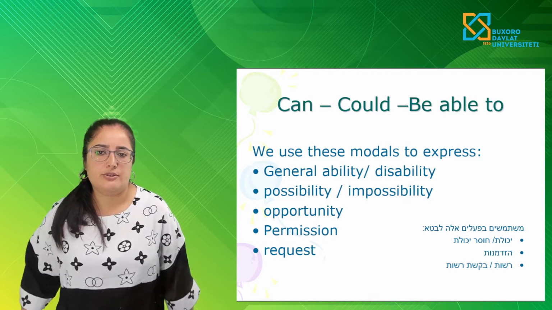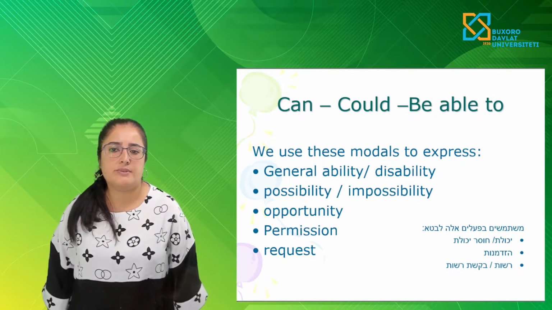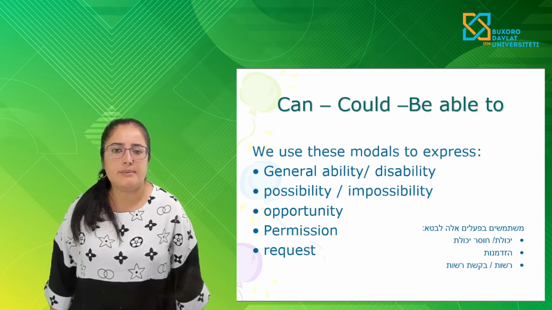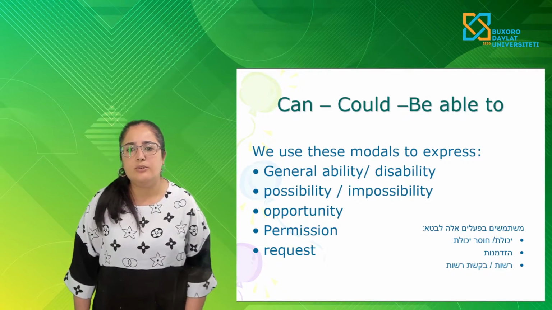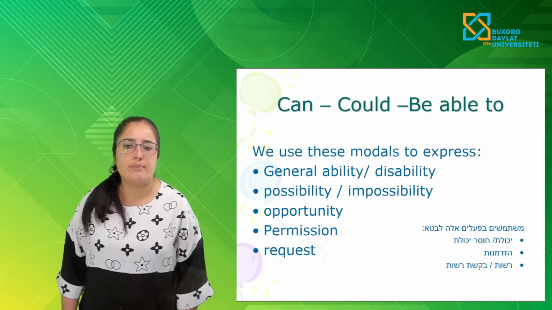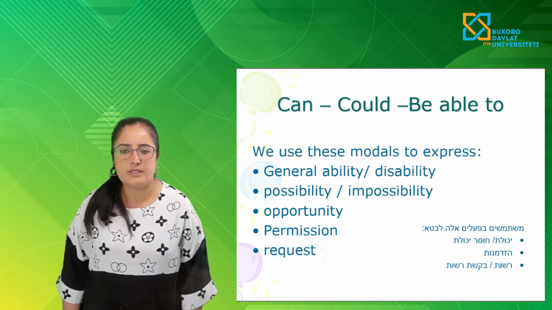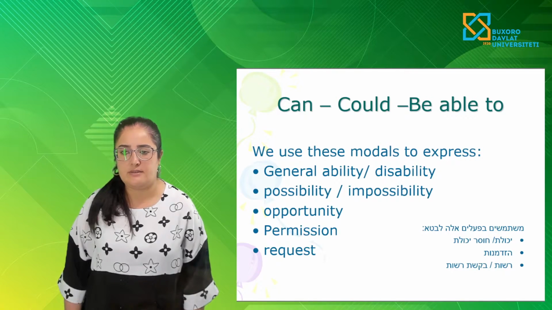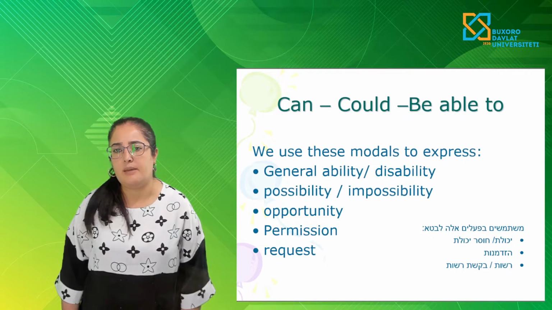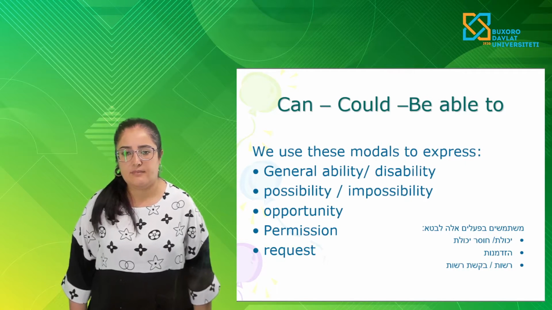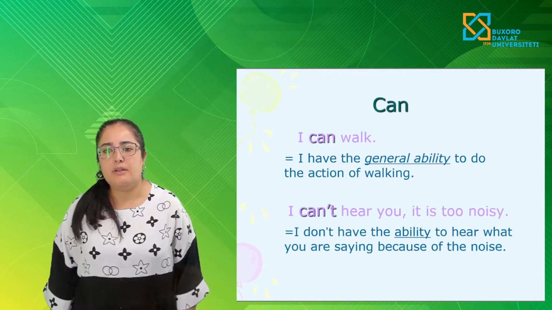Can and could, the equivalent is able to, be able to. We use these modals to express general ability, disability, possibility, impossibility, opportunity, permission, and request. These are all the meanings of can, could and be able to. And can, for example, I can walk.